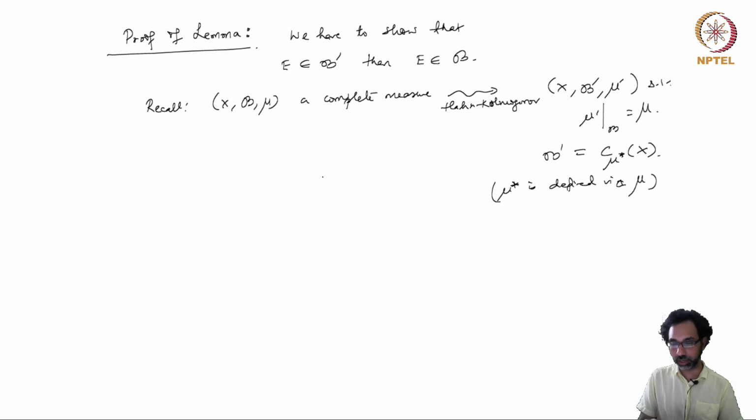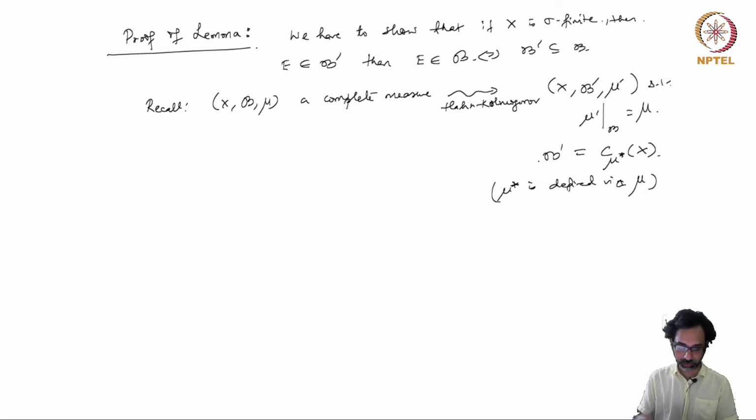Now we are already starting with the complete measure space, and we have to show that whenever X is sigma finite, then B prime is a subcollection of B, and so B prime is equal to B.